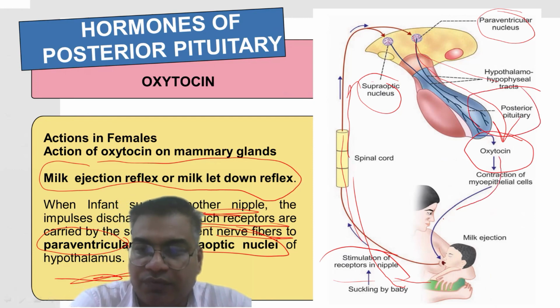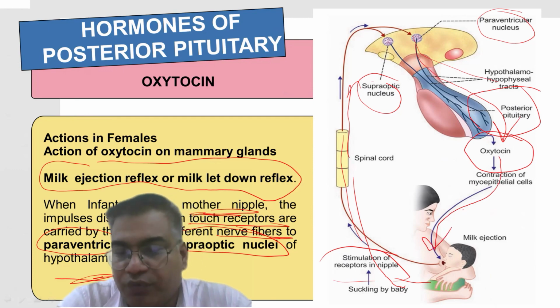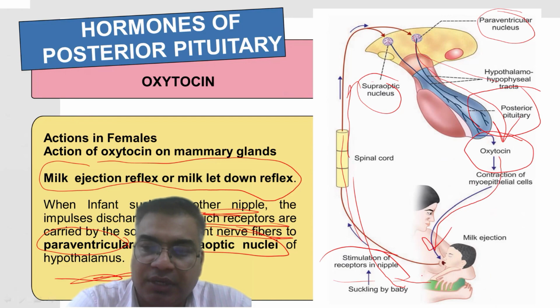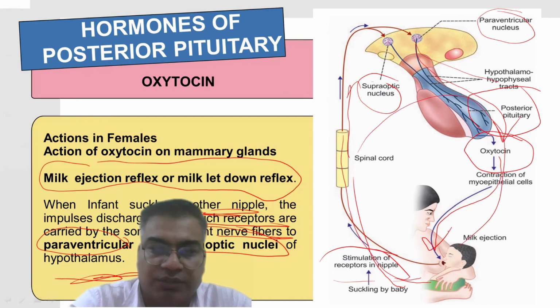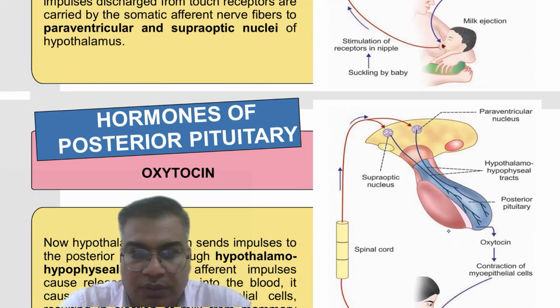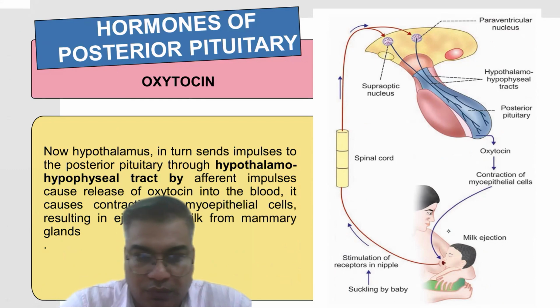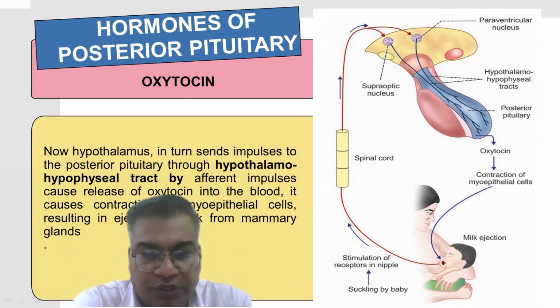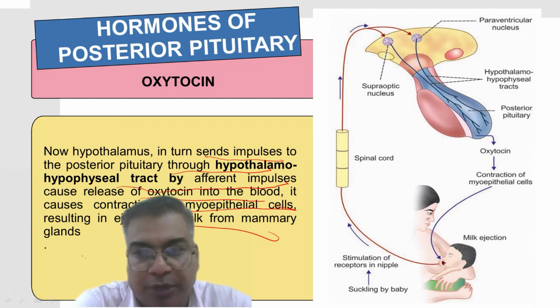And this oxytocin further causes contraction of myoepithelial cells for milk ejection, and this process continues. The hypothalamus sends impulses to the posterior pituitary through the hypothalamo-hypophyseal tract by efferent impulses, which causes release of oxytocin into the blood, and finally it causes contraction of myoepithelial cells, which leads to the ejection of milk from the mammary gland.